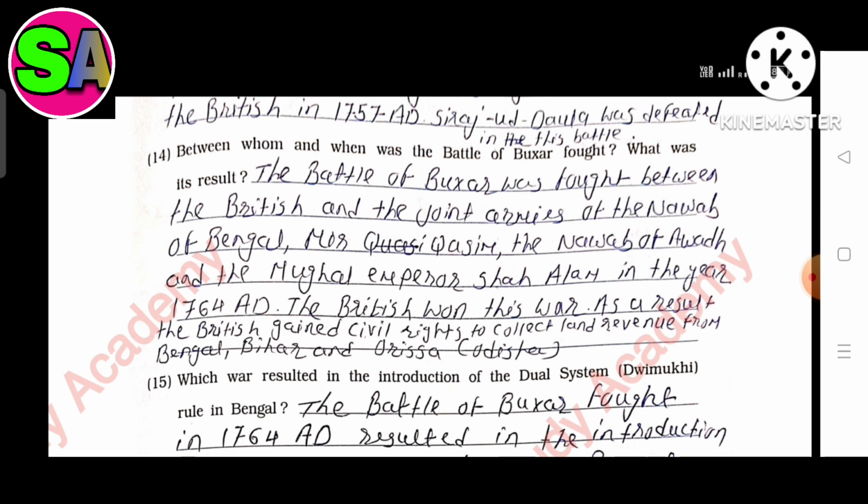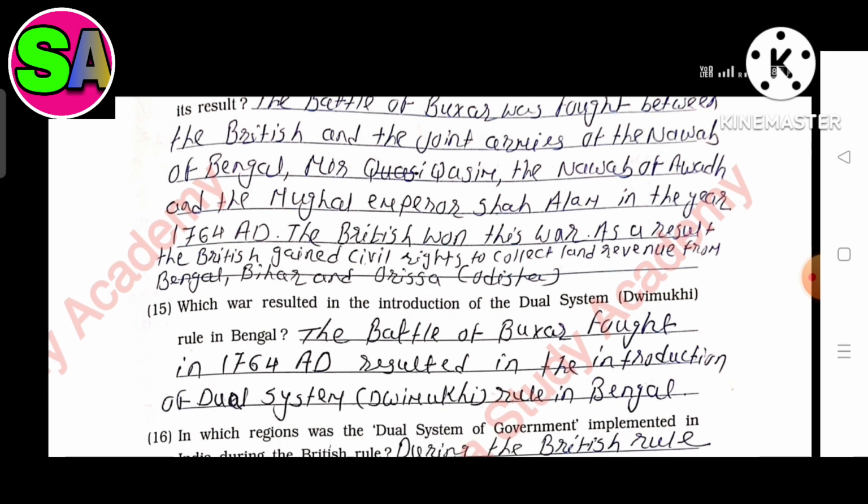Question 14. Between whom and when was the Battle of Buxar fought? What was its result? The answer is the Battle of Buxar was fought between the British and the joint armies of the Nawab of Bengal, Mir Qasim, the Nawab of Awadh, and the Mughal Emperor Shah Alam. In the year 1764 AD, the British won this war. As a result, the British gained civil rights to collect land revenue from Bengal, Bihar, and Orissa.